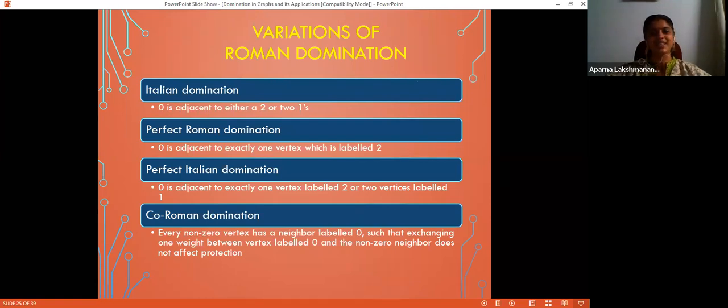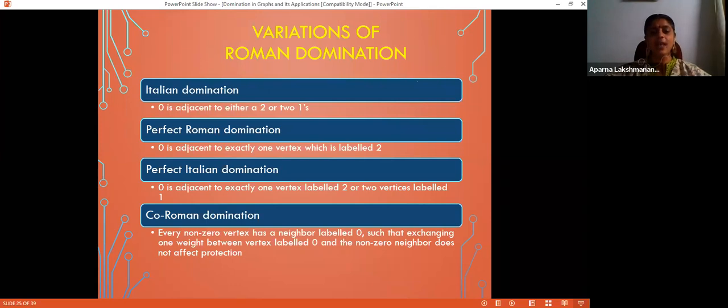The graphs which attain the equality, Italian domination number equal to Roman domination number. And there are infinitely many graphs which satisfy that equality, and equivalently, infinitely many graphs which satisfy strict inequality. That is, the Italian domination number is strictly less than the Roman domination number.